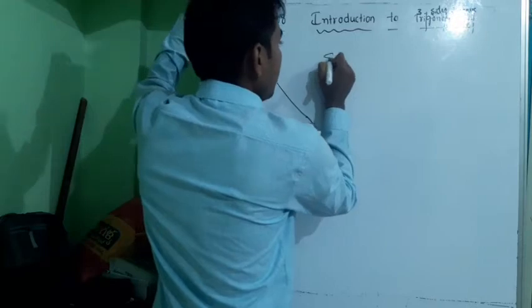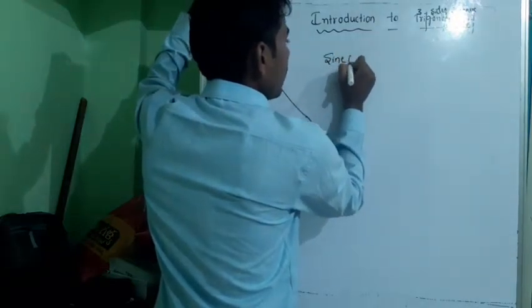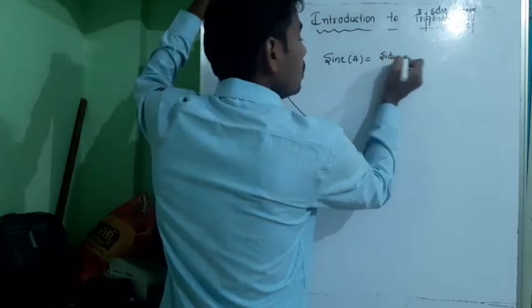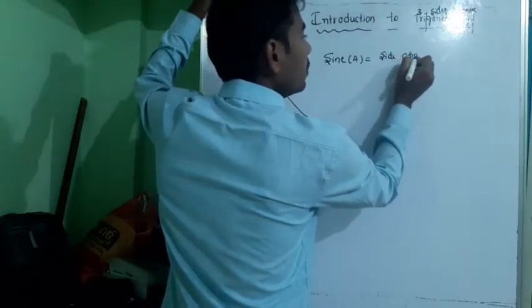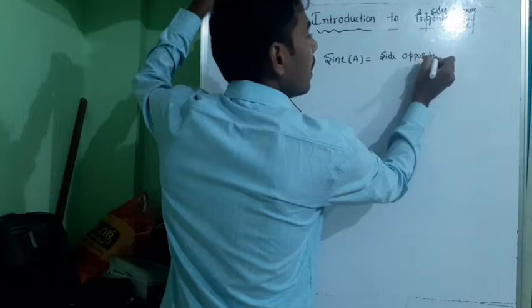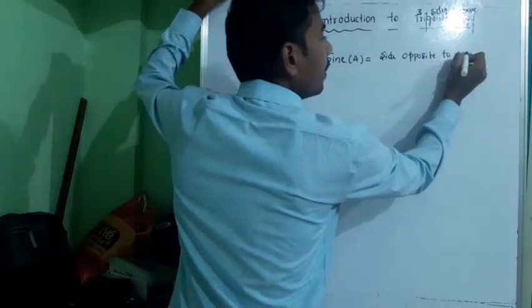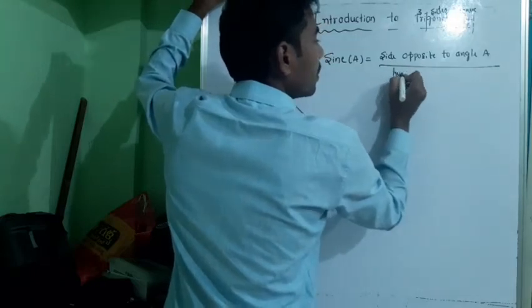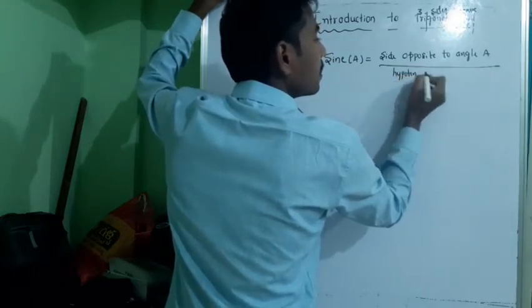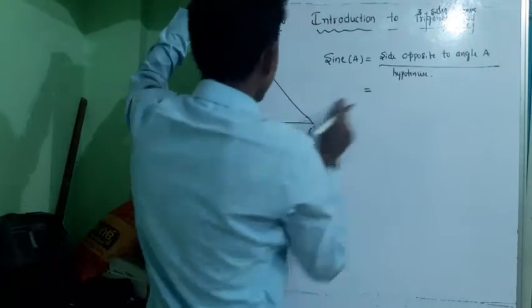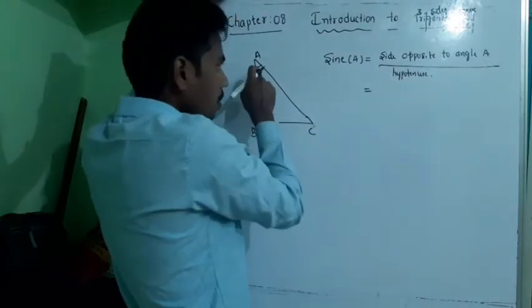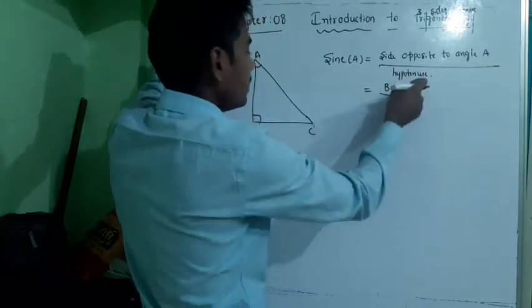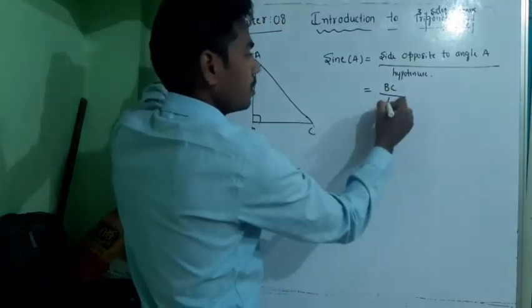Sine of angle A is equal to the side opposite to angle A divided by hypotenuse. According to the figure, the side opposite to angle A is BC, and AC is the hypotenuse.